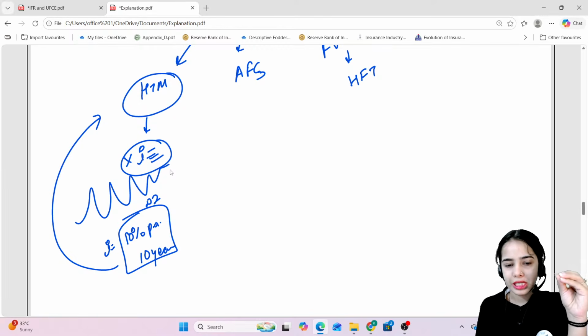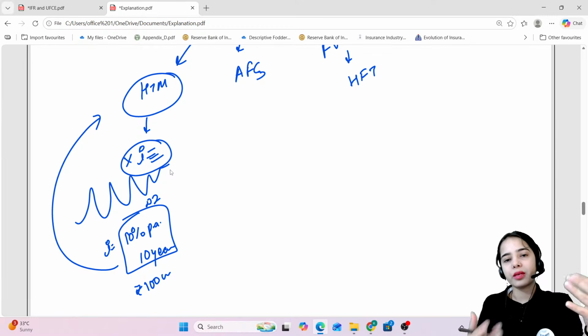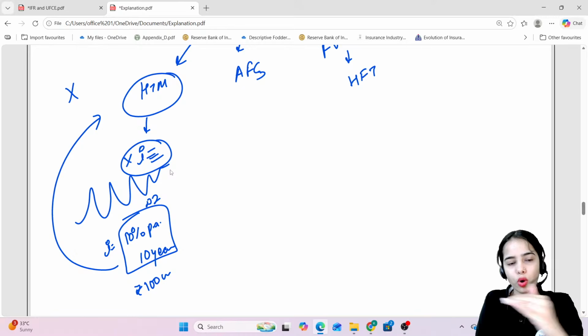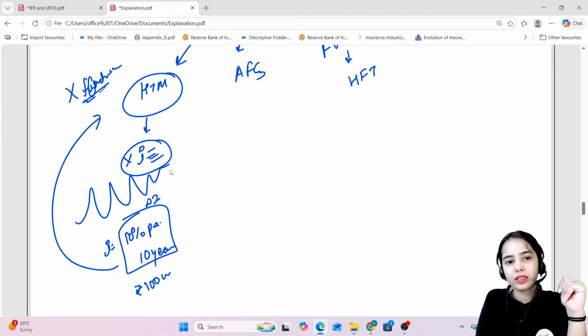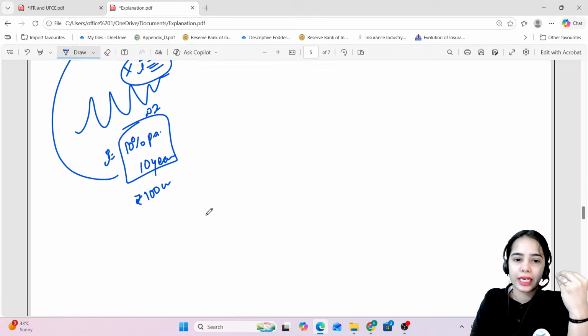If the bank had invested 100 crore rupees in this instrument, the bank will get this much amount when the maturity happens. So in held till maturity, there is no fluctuation as per the market prices. As per the market prices, there are no fluctuations in the held till maturity.